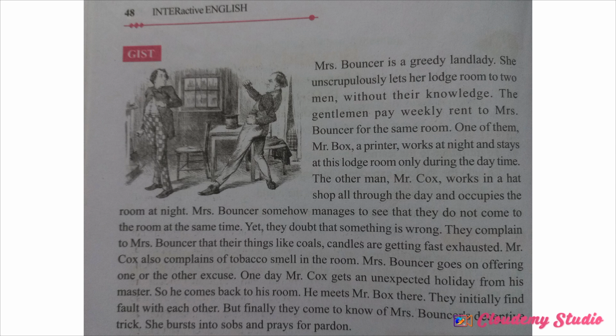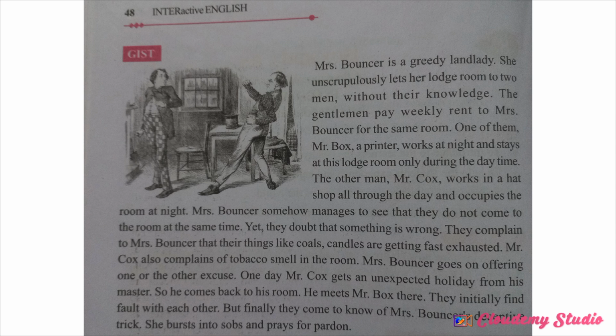If we are talking about the character of Mrs. Bonser, she is a greedy landlady who unscrupulously lets her lodging room to two men without their knowledge. It means she is cheating, and she has given one room to two particular persons. One is Mr. Box, who works as a painter, and the other is Mr. Cox, who works as a shop hatter.